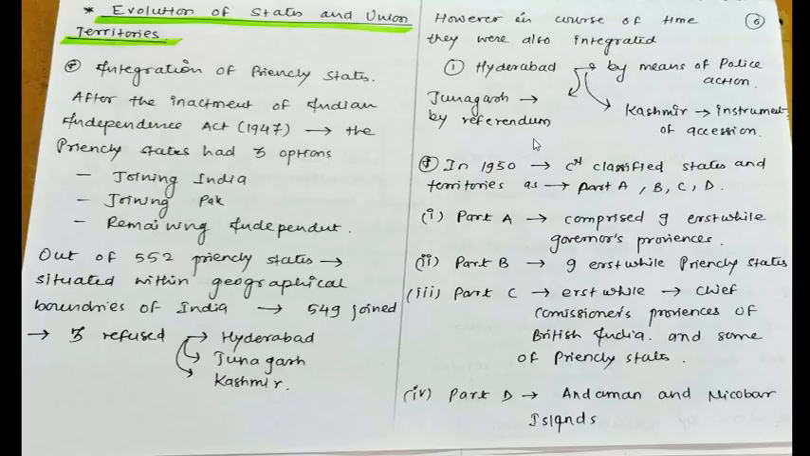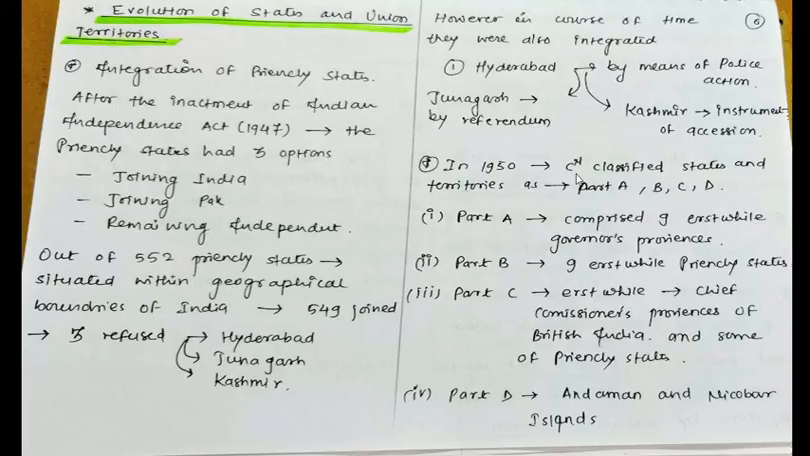The way in which they joined was different. I'll explain the instrument of accession and referendum in the upcoming lectures when they need to be explained explicitly. For now, all these 3 states initially stayed apart but later on they joined.